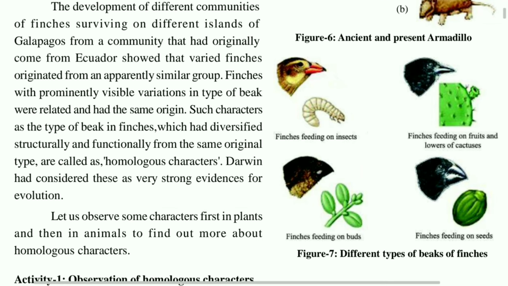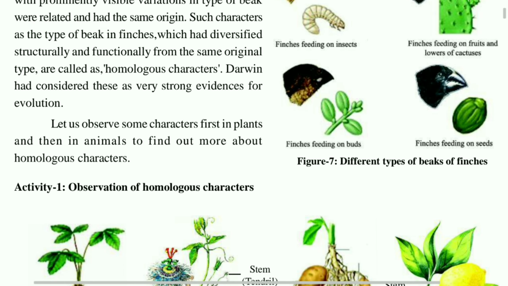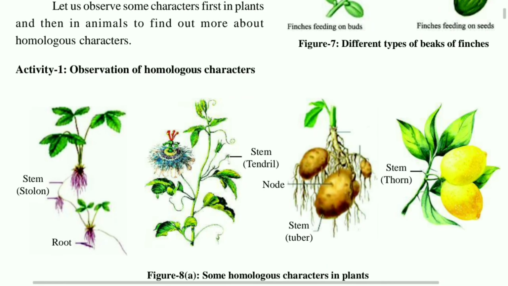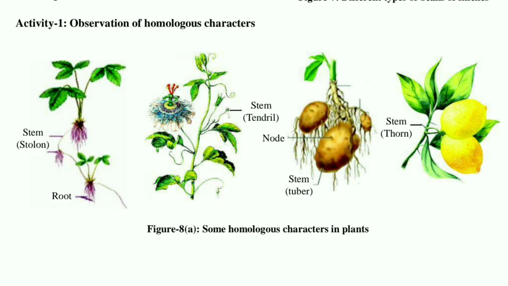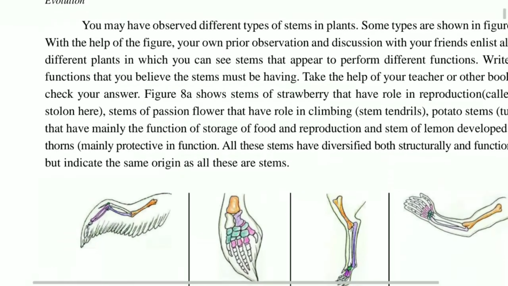Now see the finches. As you can see, finches means the beak. Different birds have different sizes of beak. Some are pointed, some are a little bit broad, because of the food items they are consuming. Okay children, then another important topic we have to learn, that is homologous characters and analogous characters.